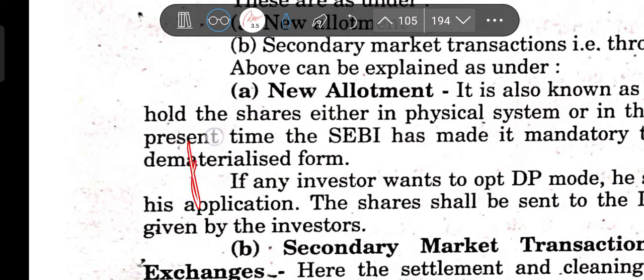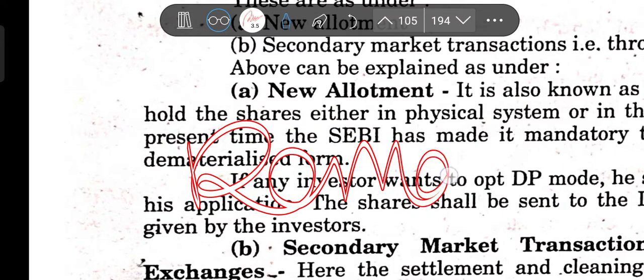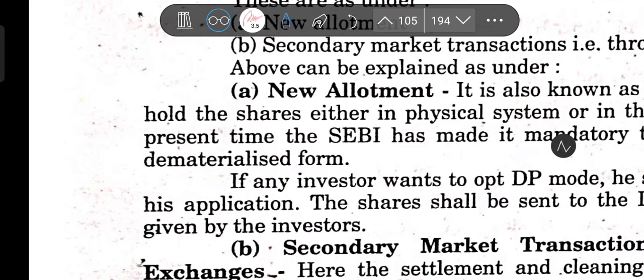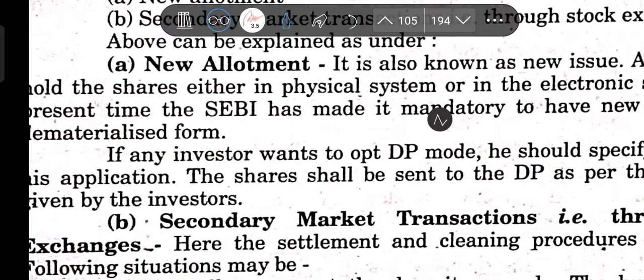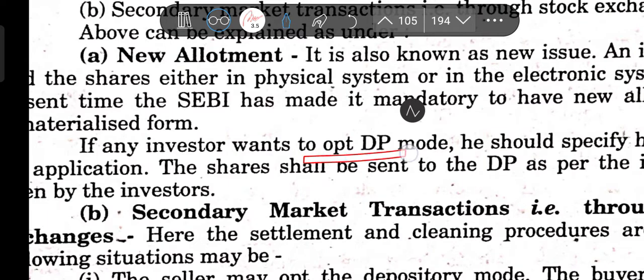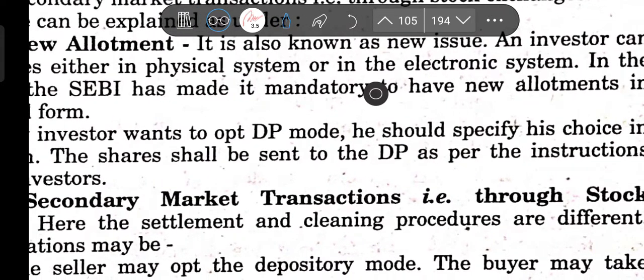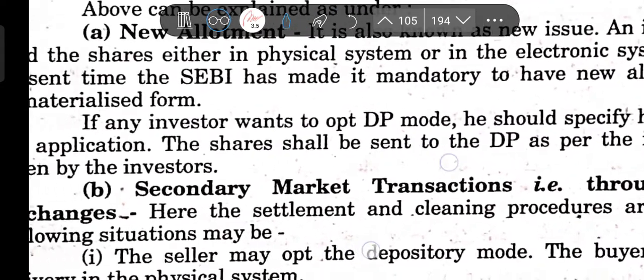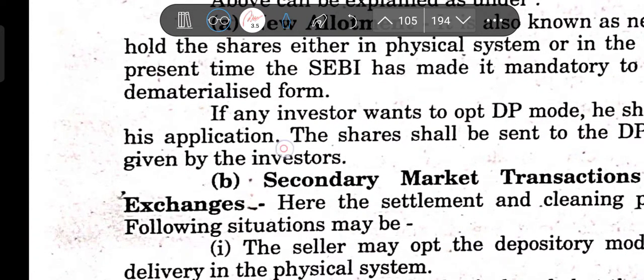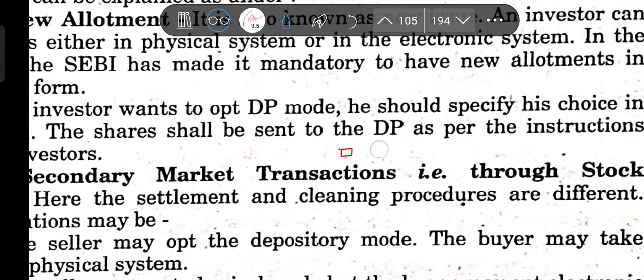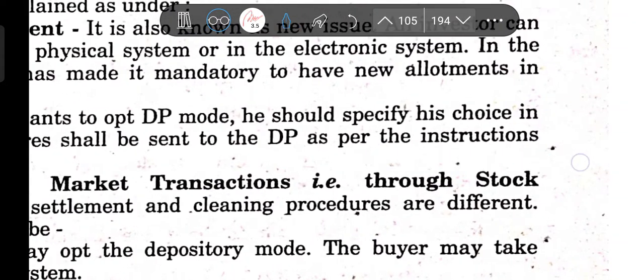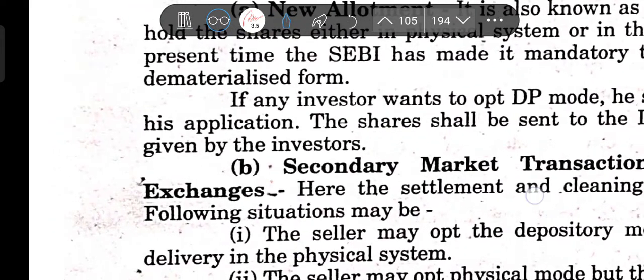You have to open a demat account if you are holding any security. Do remember this. If any investor wants to opt for the DP mode, then he should specify his choice in his application, and the shares shall be sent to his DP as per the instruction given by the investor.